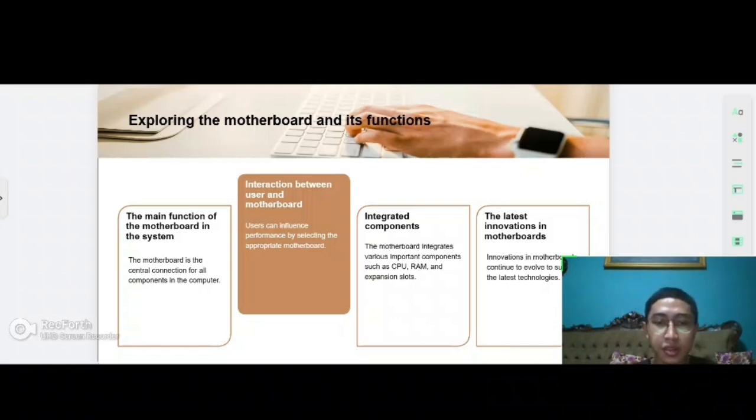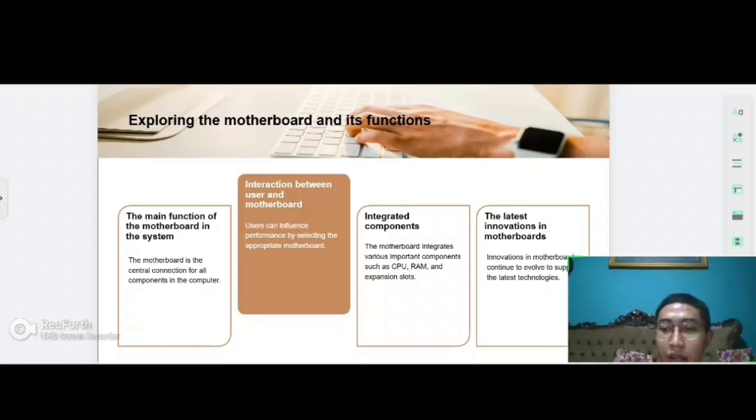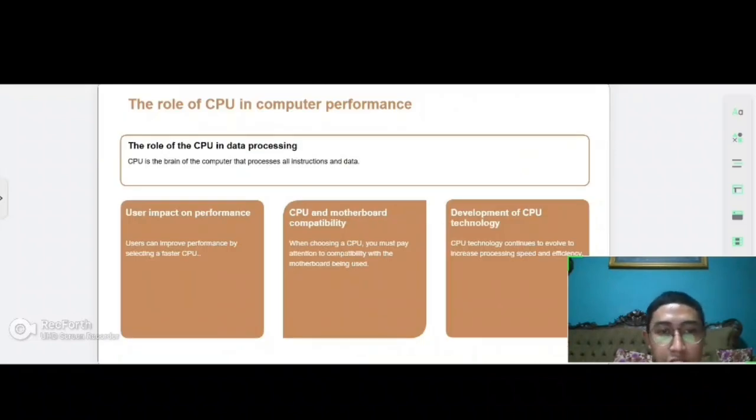Integrated components. The motherboard integrates various important components such as CPU, RAM, and expansion slots. The latest improvement in the motherboard. Innovation in the motherboard continues to evolve to support the latest technology. Next slide is the role of the CPU in computer performance.